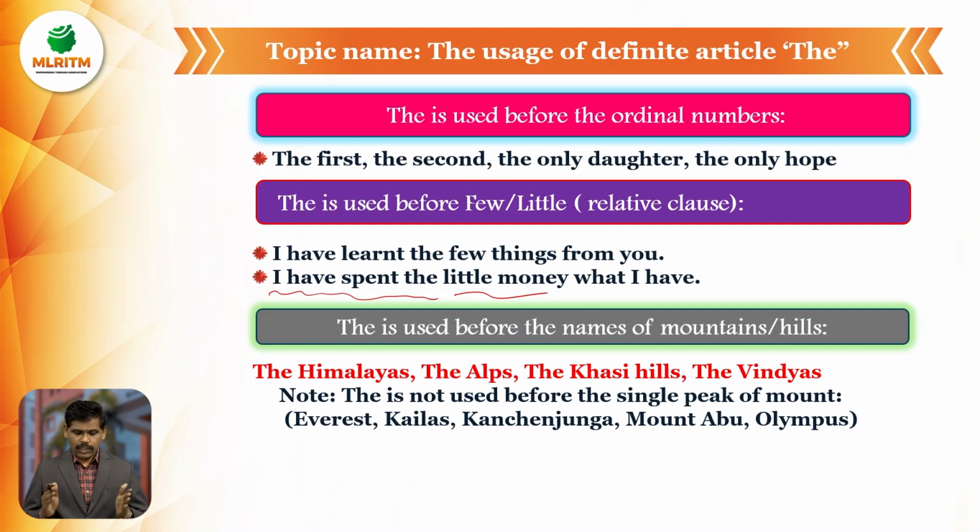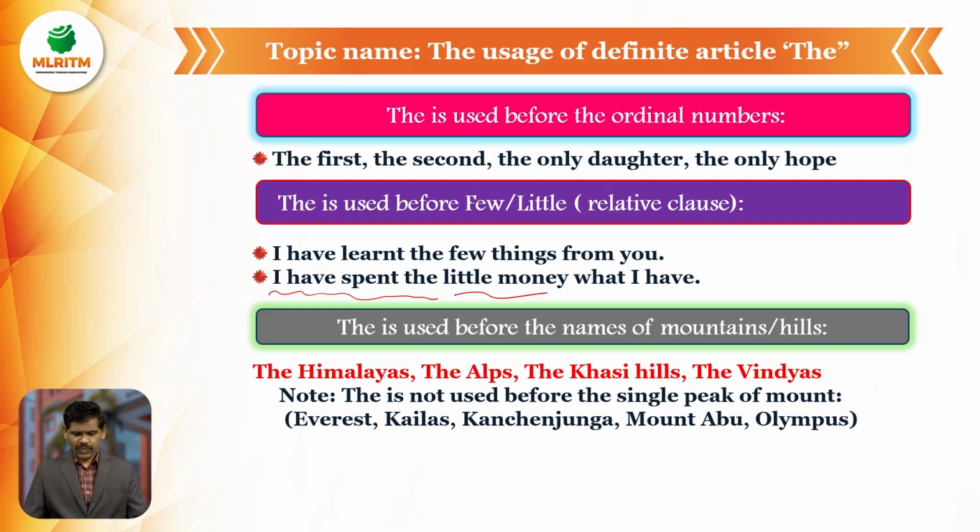But note, the is not used before the single peak of a mount. Example, Everest. Everest is a part of the Himalayas. So we use the article before the Himalayas, but Everest is a part inside the Himalayas, so we need not use any article before Everest. Kailas, the same way. Kanchenjunga is also a part of the Himalayas. Mount Abu, Olympus. These are single peaks of mounts, so we do not use any article before these.